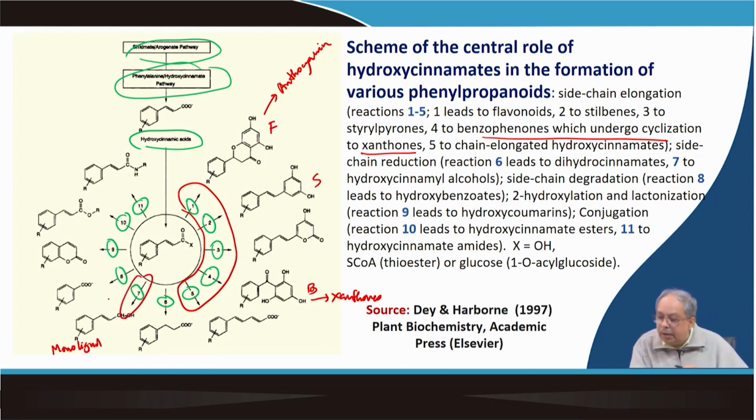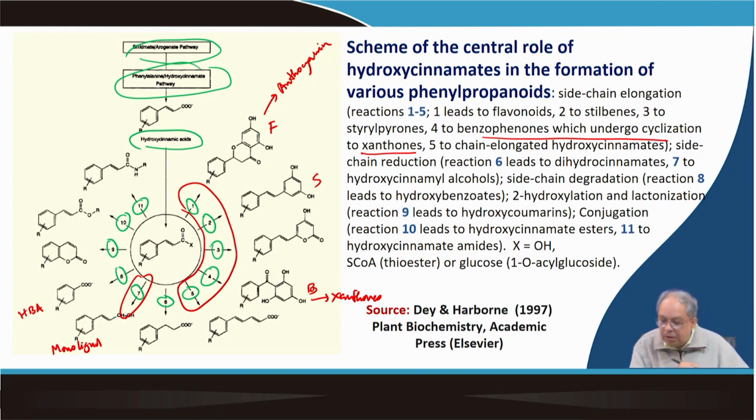Then number 8 is basically hydroxybenzoates. These are small molecules, which include vanillin also. And then number 9 is basically hydroxycoumarins. So, coumarin you will find in several plants including Umbelliferae species, and then conjugations which lead to hydroxycinnamate esters.